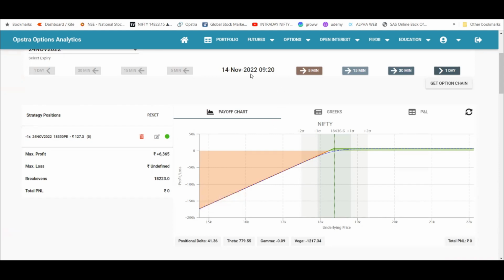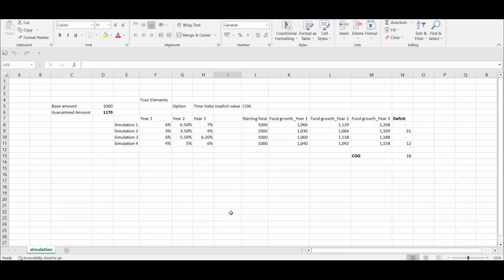Say 14 November 2022 expiry, for which I am selling the 18,350 put option. When you buy a put option, you are bearish, you expect the market to go down. But when you sell a put option, you expect the market not to cross this level. In this case, this is 18,350. In our Excel example, that is 1,170.